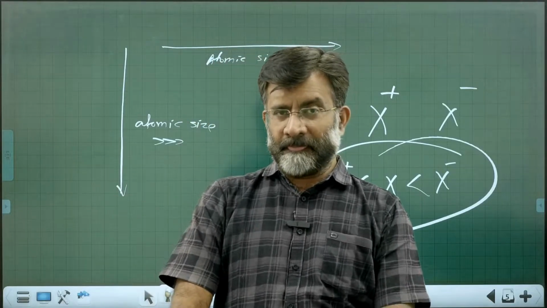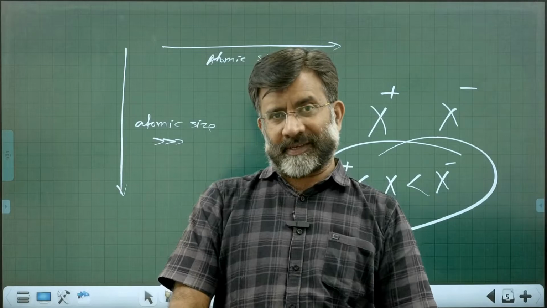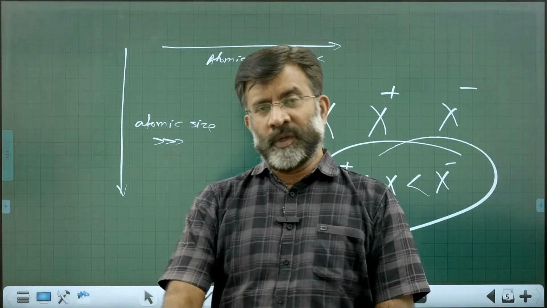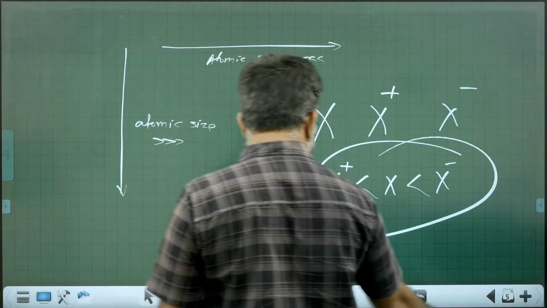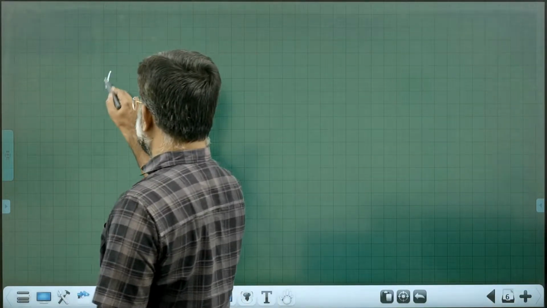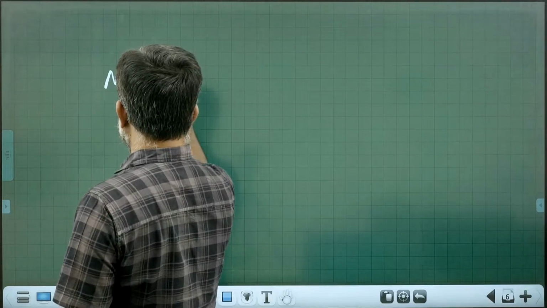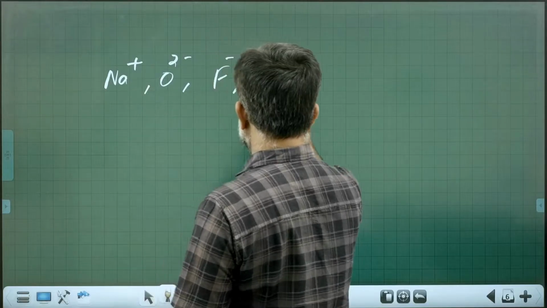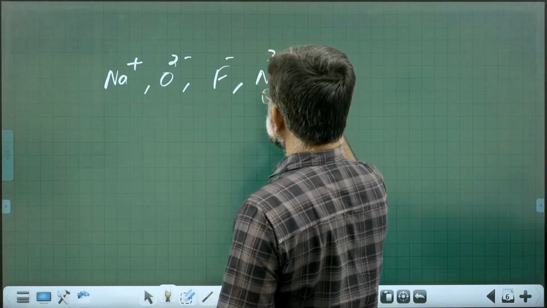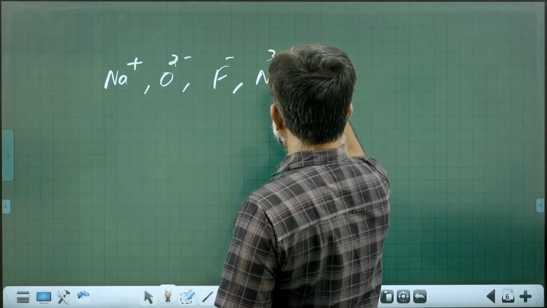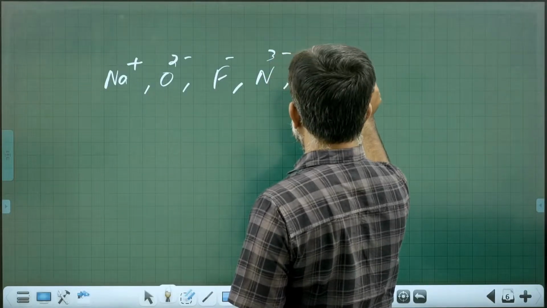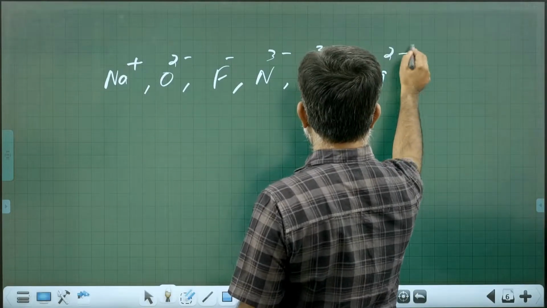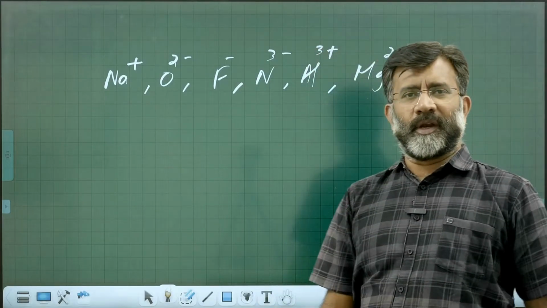While there is another very important kind of question for isoelectronic species. Imagine they are giving some isoelectronic species: sodium plus, oxygen 2 minus, fluorine minus, N3 minus, then aluminium 3 plus, then magnesium 2 plus. All these are isoelectronic species.